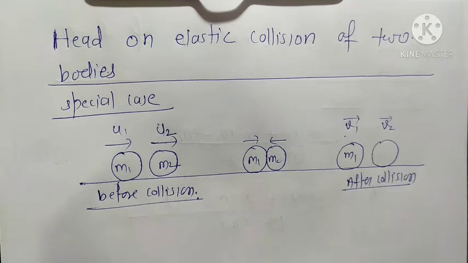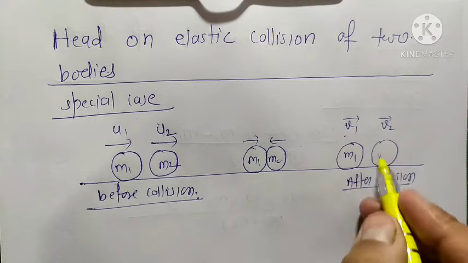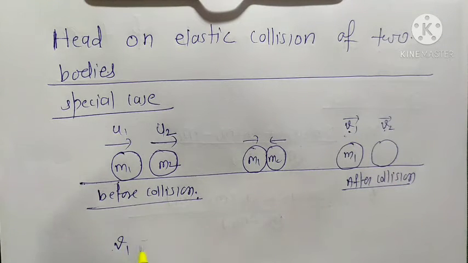We already got the velocities v1 and v2, I mean the expressions of velocity, and we take only the magnitude value here, not in vector form.